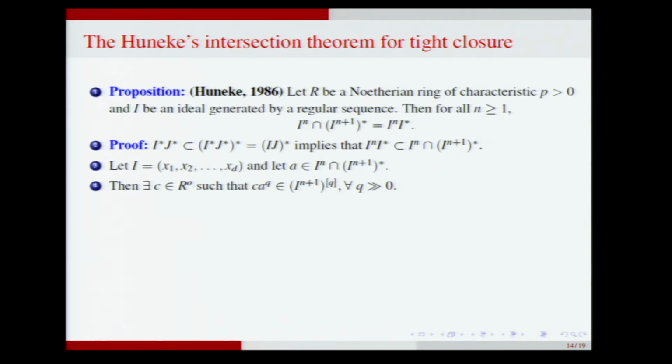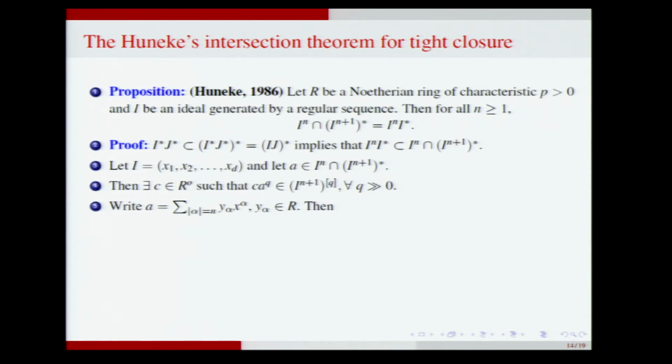Okay. So you write down the expressions for these containments. So write a typical expression for A. A is in I^n, and therefore A is an R-linear combination of monomials of degree n in x1 up to xd. Okay. And now use this equation. This says that cA^q belongs to the qth Frobenius power of I^(n+1).